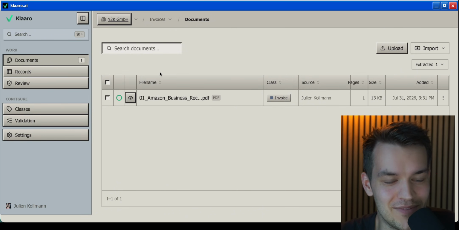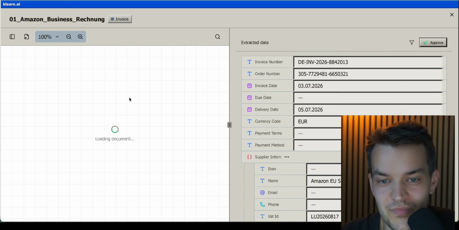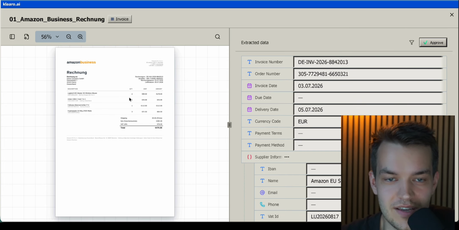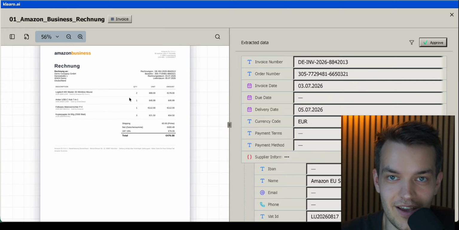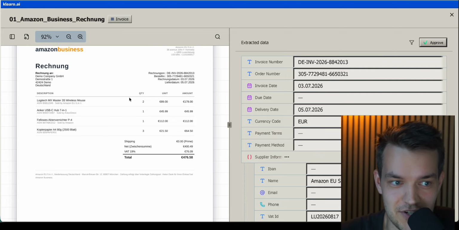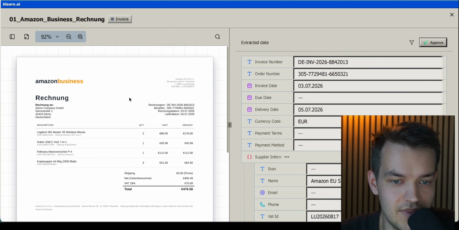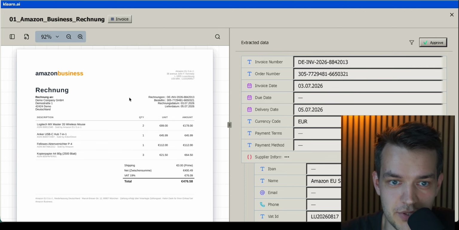Anyhow, my document is now finished processing, and I can click on this really cute little button here and view the document. And what we have on the left is a PDF viewer, which shows our invoice, which has been AI generated because it's a test file for a demonstration. And I mean, it's an invoice, what do you expect?